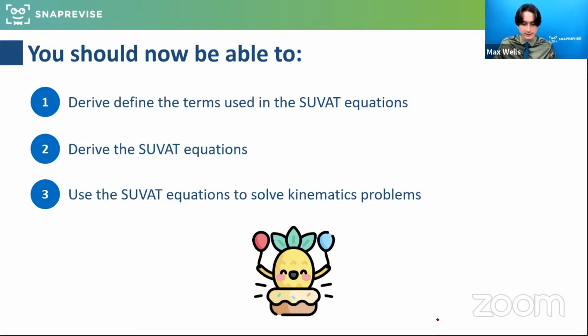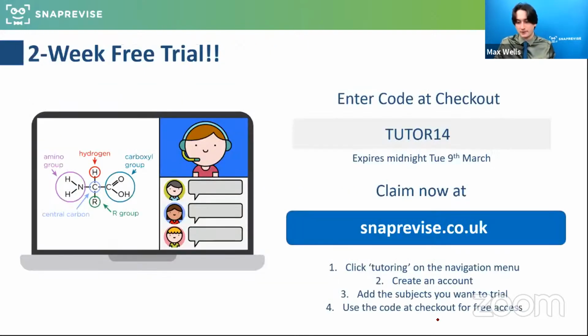So we've done these key ideas. We've derived the SUVAT equations. We've used them in light of a kinematics problem, and also tried to develop ways to sense check your answers as well. Another thing I say to a lot of students, including those doing projectiles questions and any of these mechanics questions, is most of the motion happens in only a couple of seconds. So that's another way you can sense check your answer.